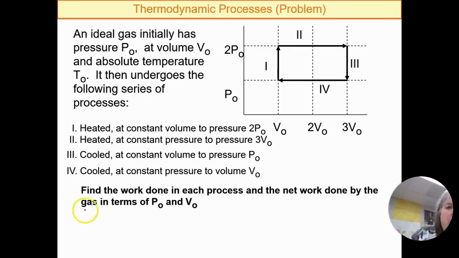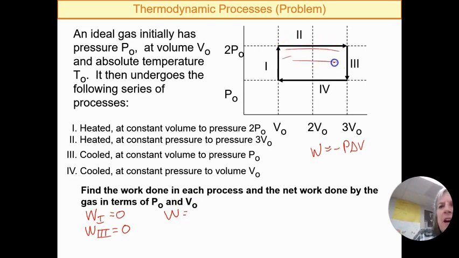So if we look at process 1 here, process 1 is an isovolumetric process. Well, that's easy. That's 0, right? If work is negative P delta V, if there's no delta V, there's no work. So that means that work in number 3, let's get the easy ones out of the way, that's also 0. Now, what about process 2? Well, work done in process 2 is this entire area here.